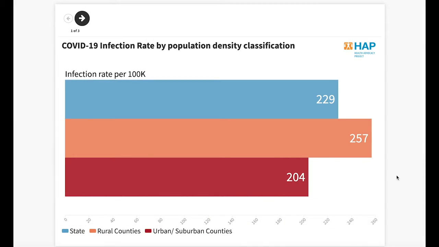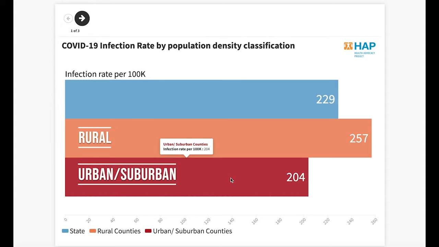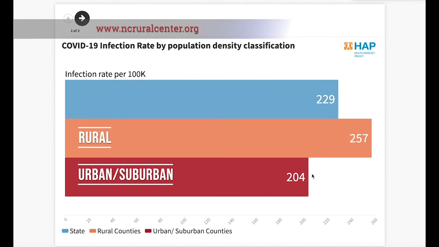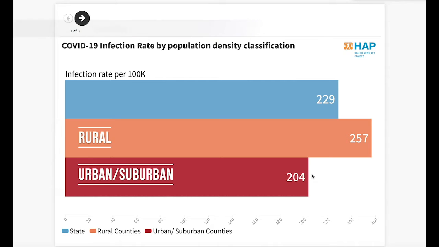We have a graph here of the infection rate per 100,000. And what we've done, we've taken the state overall rate of 229 per 100,000. Then we've split it up here. We've taken a look at the rural counties and the urban suburban counties, and we're using the Rural Center methodology here, where I think 8 to about 10 counties are classified as urban and suburban versus the rest of the counties that are considered rural.